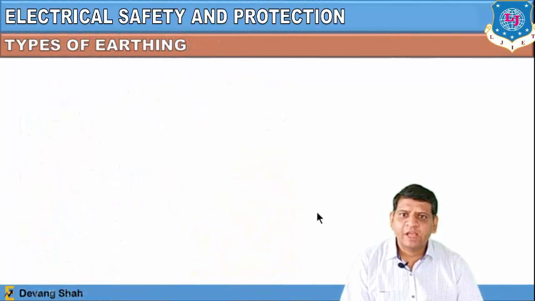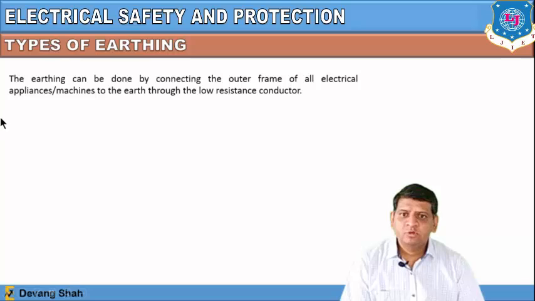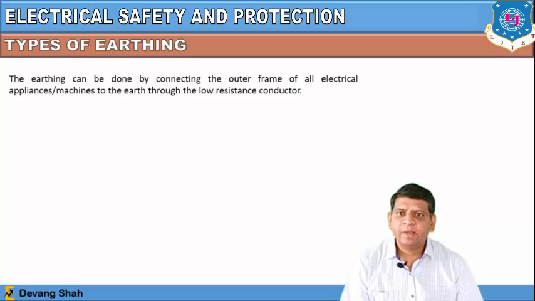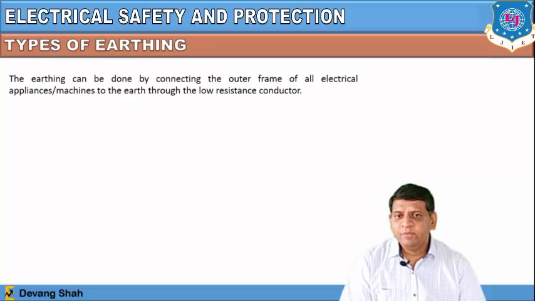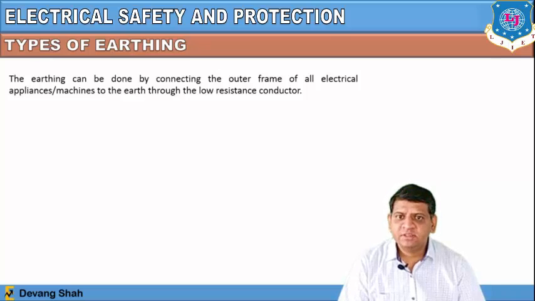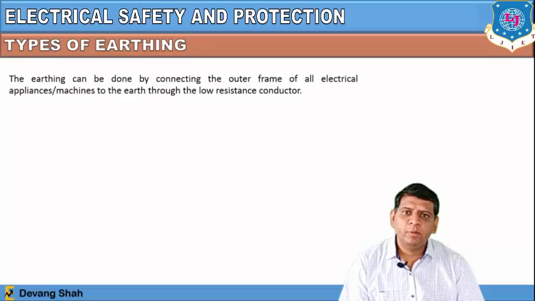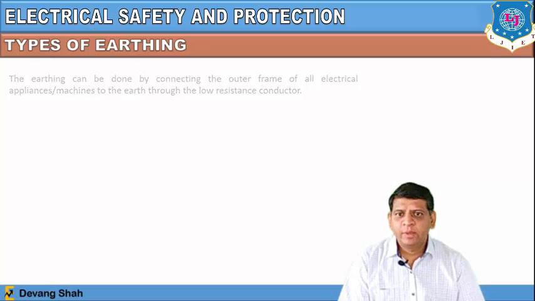Now let us discuss the types of earthing. So the earthing can be done by connecting the outer frame of all electrical appliances or machines to the earth through a low resistance conductor. So ultimately earthing will provide a low value of resistance, right? If it provides a low value of resistance, that means the maximum amount of current would pass through the earth and the human body can be saved, right? So why do we use earthing? Just remember this, we require earthing to provide a low value of resistance so the appliance is grounded, right?